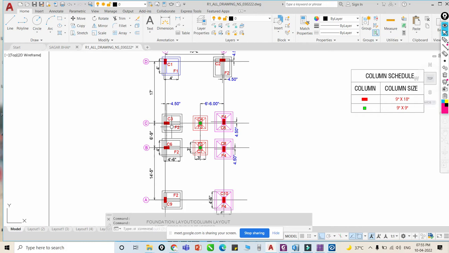Okay, so there are more than two types, like eccentric foundation, pad foundation, slope foundation, raft foundation, right? Combined foundation, beam type foundation, okay. But here we consider this is our slope foundation and this is our eccentric foundation. We are considering two types of foundation practically here, okay. So this is our foundation design, sorry, foundation detailing.